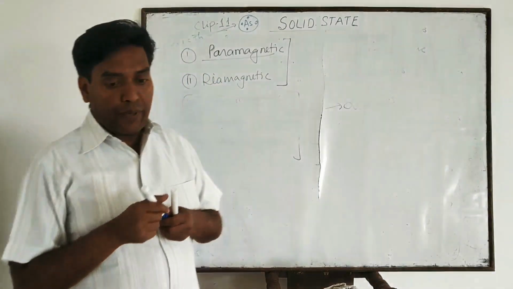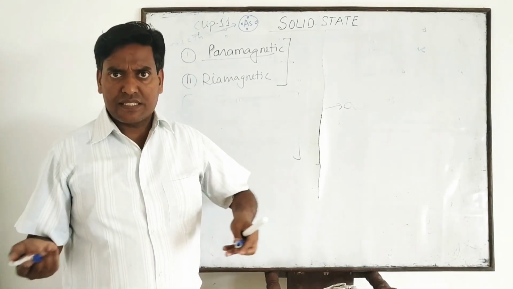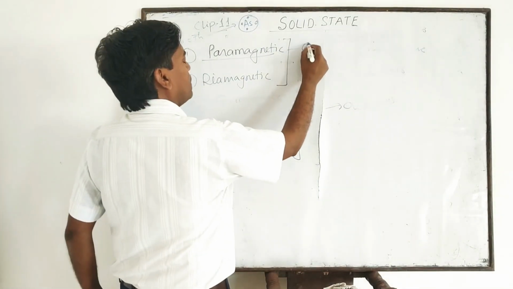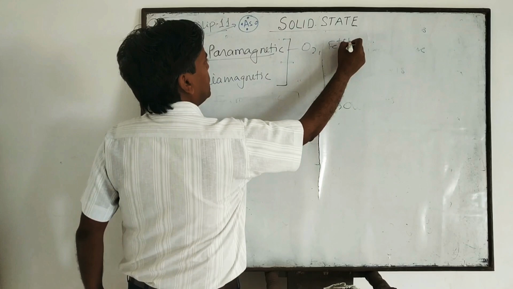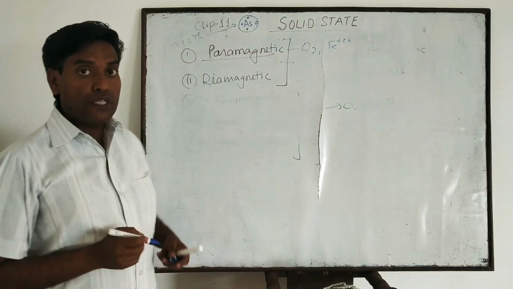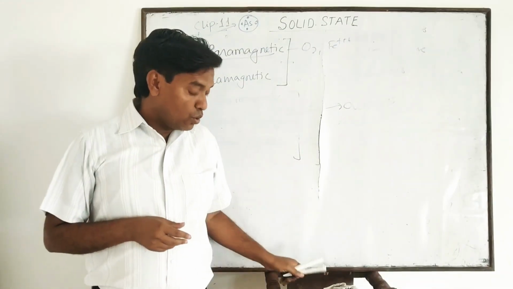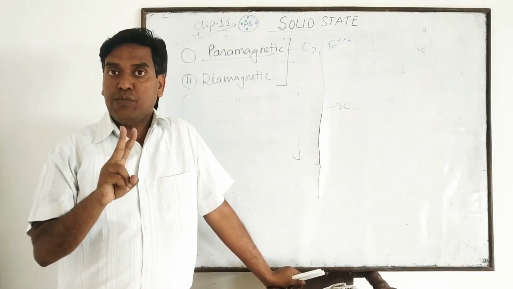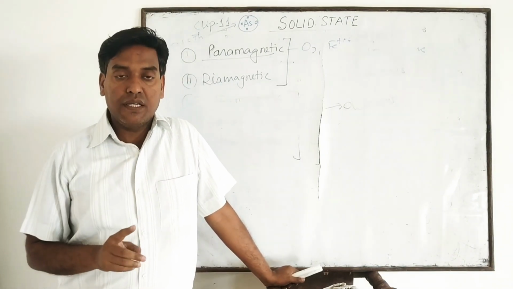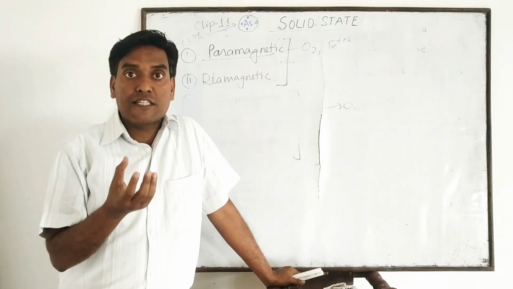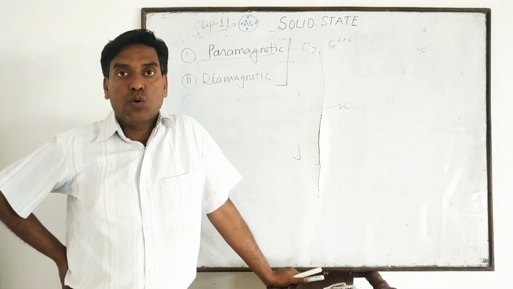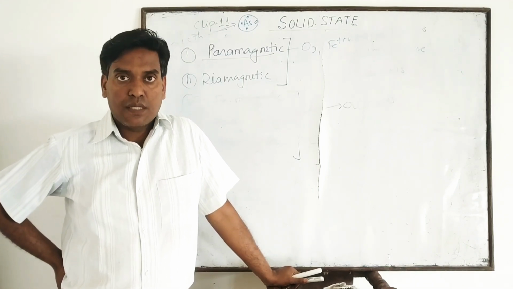Clear? Many paramagnetic substances are there, and in NCERT examples are given, like O2, Fe positive, etc. And what is a diamagnetic substance? Those substances which have no unpaired electrons. Di means two, which means pair. So those species or substances which do not have unpaired electrons are known as diamagnetic substances.